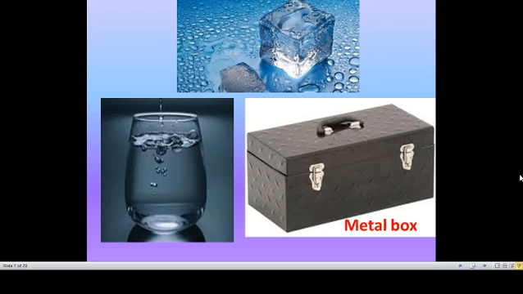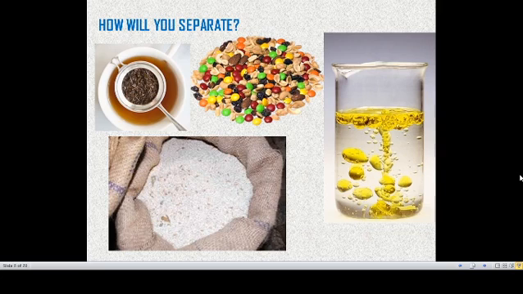In an ice cube, you can see that an ice cube is a solid form of liquid, that means a solid form of water, and it starts melting when the temperature increases. A liquid takes the shape of the container, it flows very easily, and it also boils at high temperature. A metal box is very strong, it has a particular shape, we cannot bend it, we cannot compress it. So these are the physical properties. If we beat that metal box, it produces sound. These are the physical properties we can attribute to a particular component. So we can separate a mixture by this kind of physical properties.